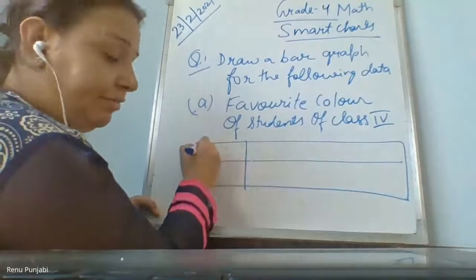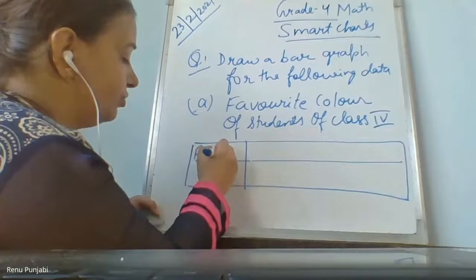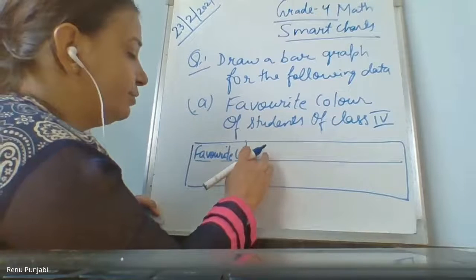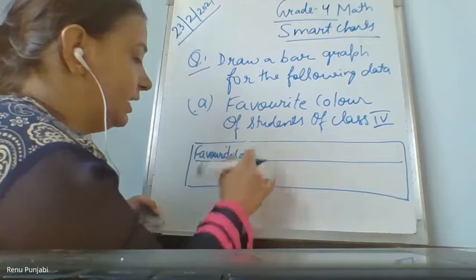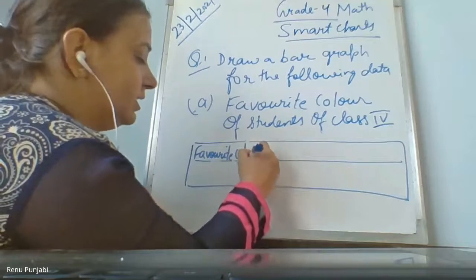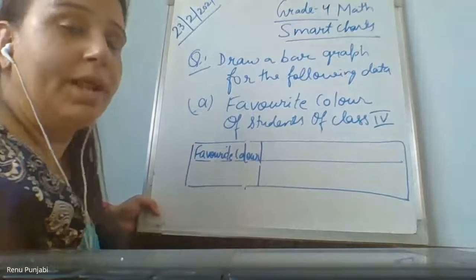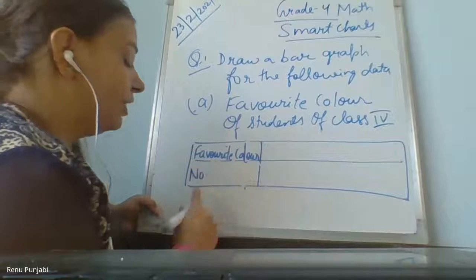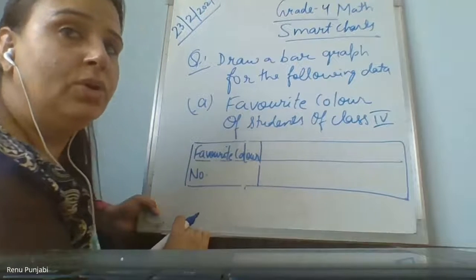I will write here favorite color, F-A-V-O-U-R-I-T-E, favorite, C-O-L-O-U-R, color. Please pay attention to my words. Then for number, I'm writing the short form N-O dot.